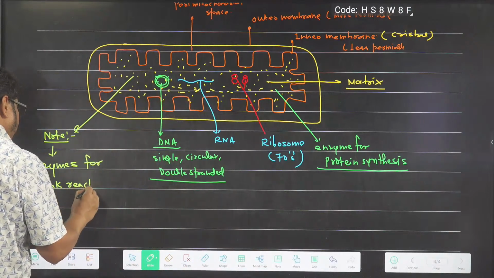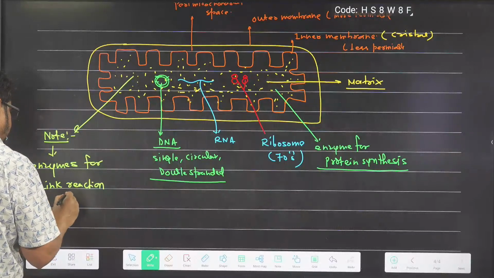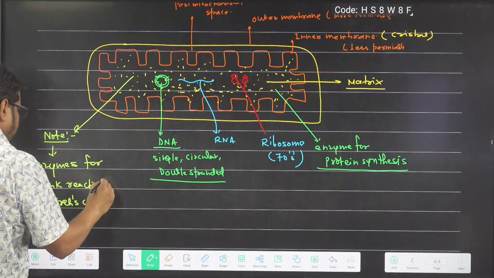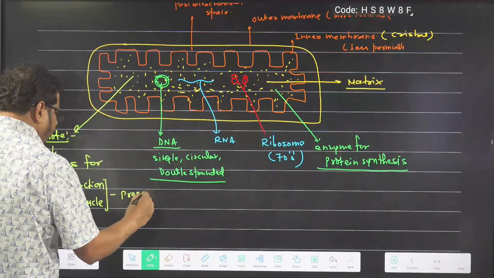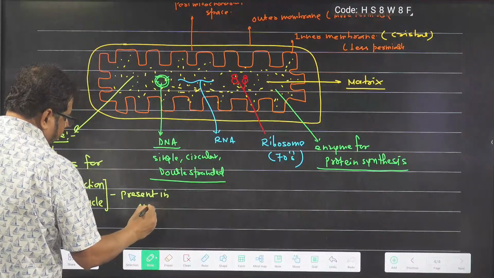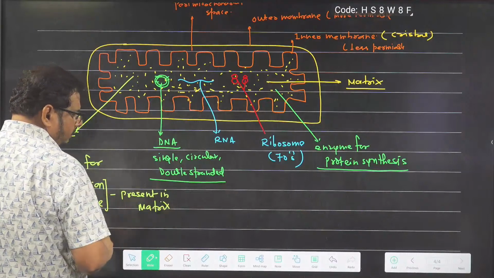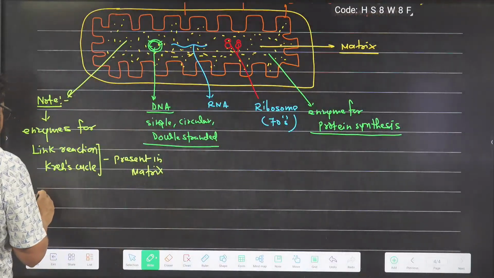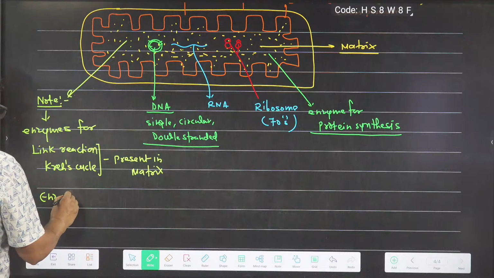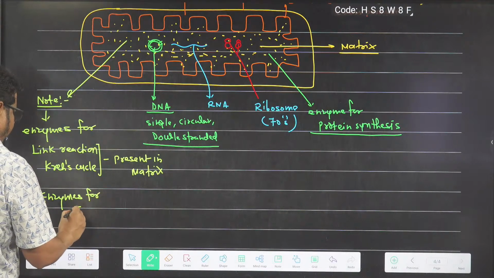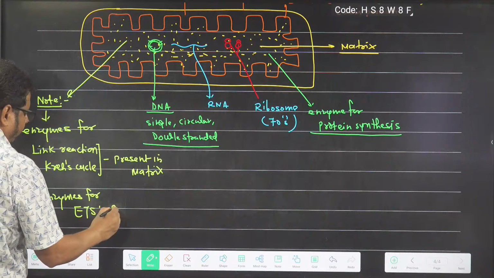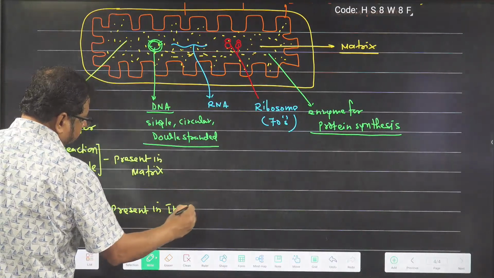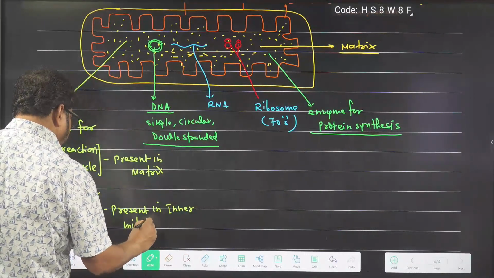It is not even a first year topic, it is a second year topic. Link reaction, Krebs cycle, present in the matrix. Got the idea? Or enzymes for, what these things are you will understand later. Enzymes for ETS, electron transport system, present in the inner membrane, inner mitochondrial membrane.